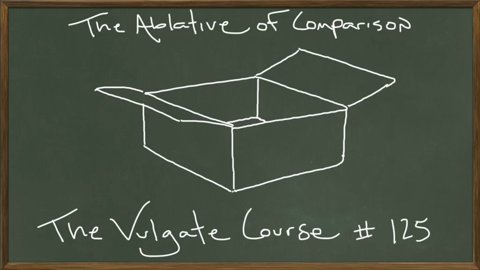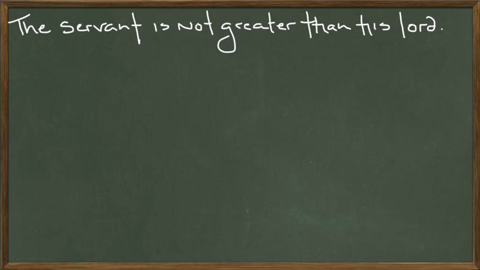Another use of the ablative case in Latin is the ablative of comparison. This is in the Vulgate course, number 125. Let's take a look at this. When we're comparing two things or nouns, the objects compared can go into the ablative case, or the one that's being compared goes into the ablative case.